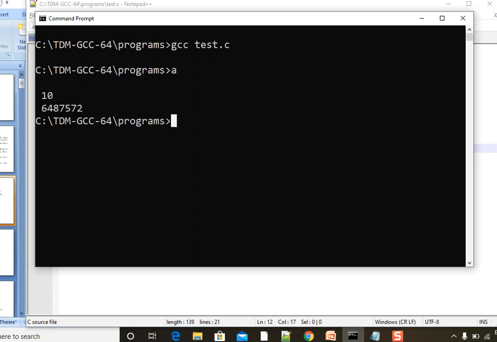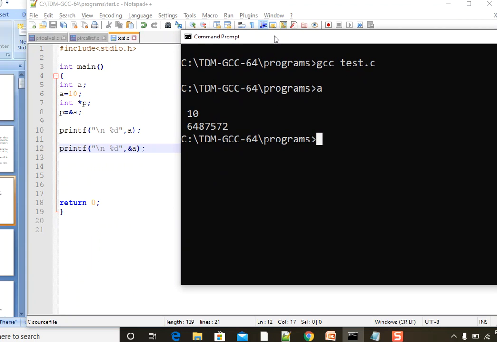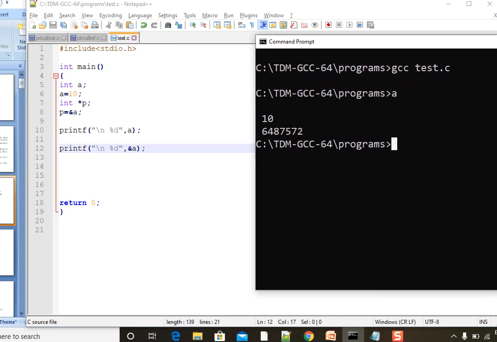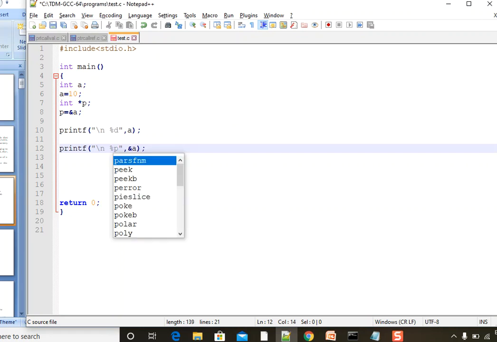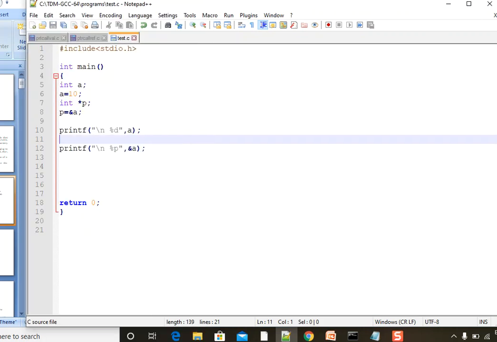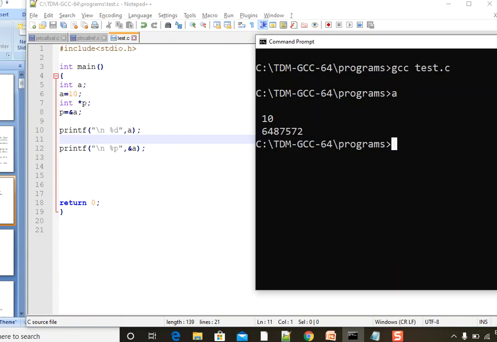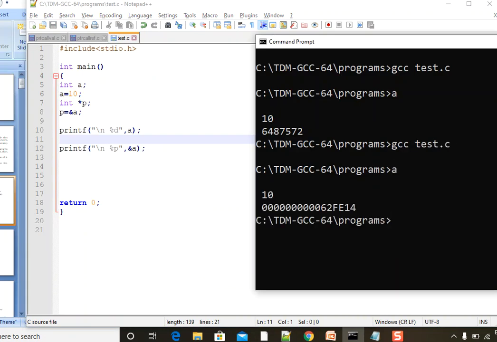And 10 against 64. Okay, what is the 64 87572? What is the address of a? So for the address of a, you can go with a different format. You can go with percentage d or percentage u or percentage p or percentage x also. Generally for a pointer, people will use percentage p. You can use any format again. That is here, so this is going to be the address of a.